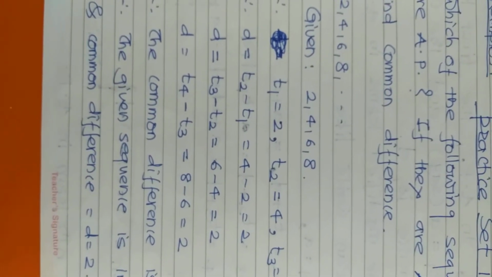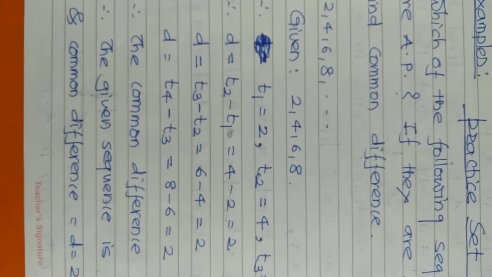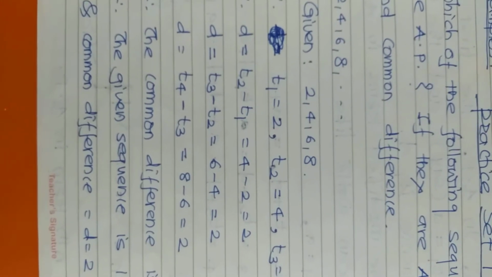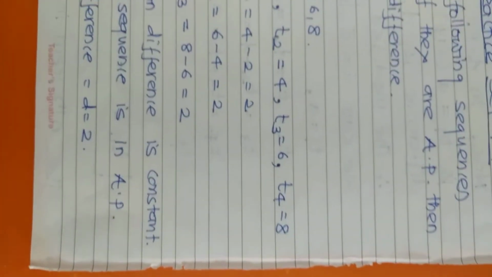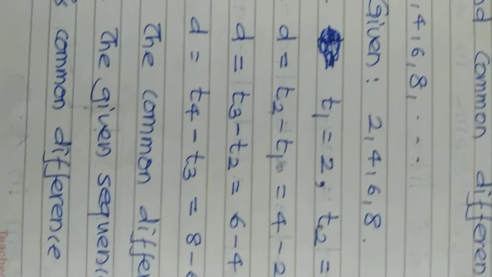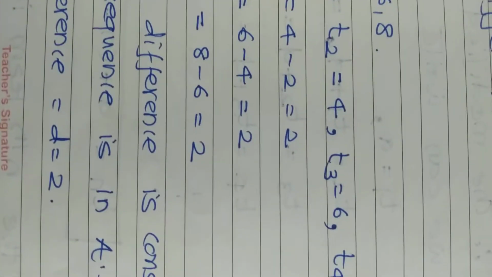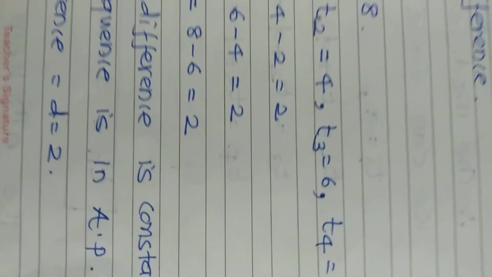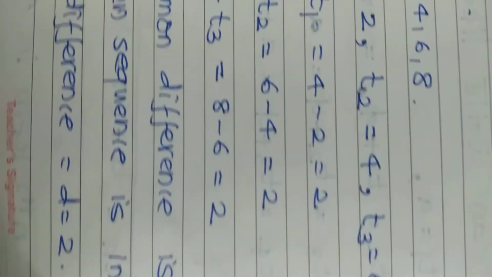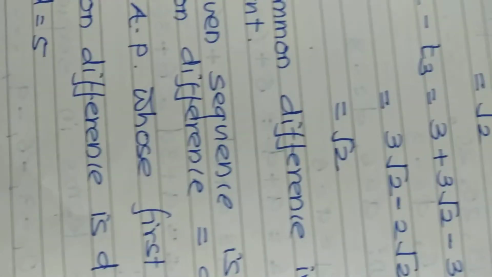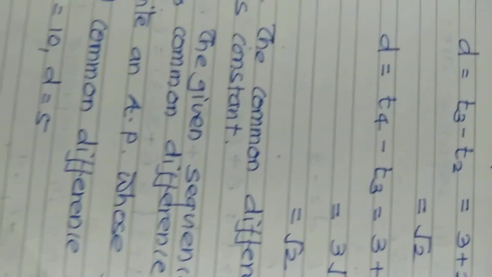D equals T3 minus T2, 6 minus 4 equals 2. So the common difference is a constant. The given sequence is definitely in AP because the difference is constant, and the common difference is 2.